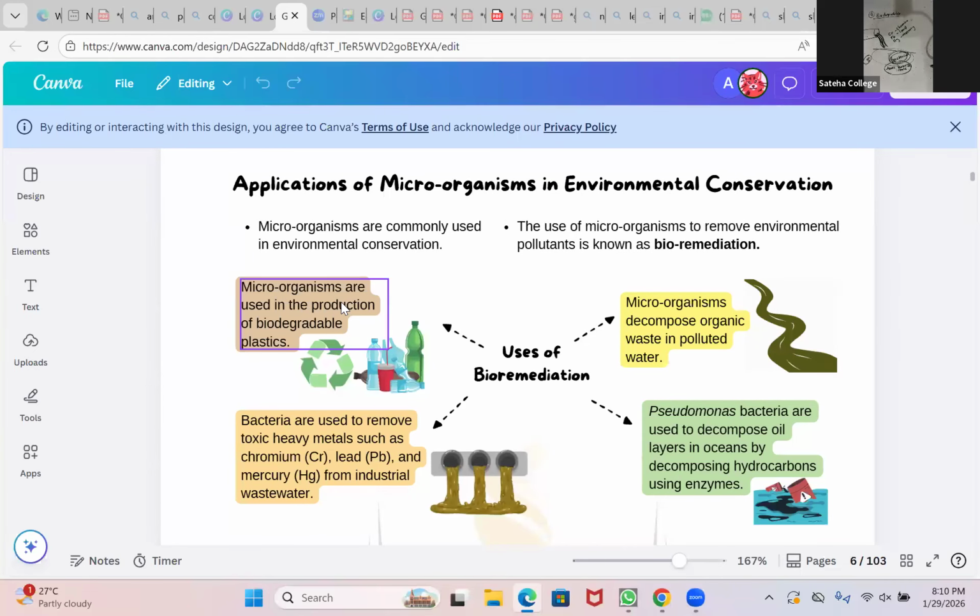Microorganisms are used in the production of biodegradable plastics, and to decompose organic waste in polluted water. Pseudomonas is a bacteria that is used to decompose oil layers in the ocean by decomposing the hydrocarbons using enzymes. Bacteria are used to remove toxic heavy metals such as chromium, lead, and mercury from industrial wastewater. So these are the 4 examples for bioremediation.